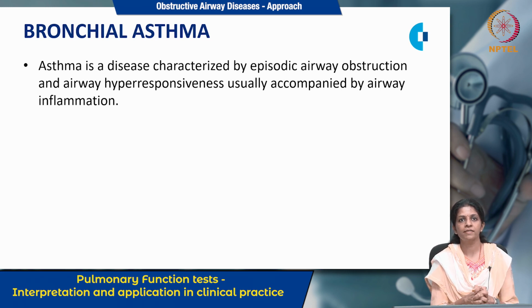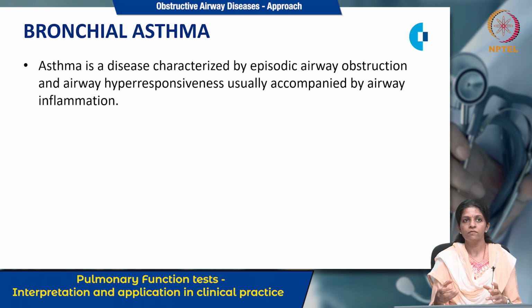So what is bronchial asthma? It's a disease which is characterized by episodic airway obstruction and airway hyperresponsiveness, which is accompanied by airway inflammation. And usually the patient presents with a history of shortness of breath or chest tightness or dry cough. We will discuss it later.